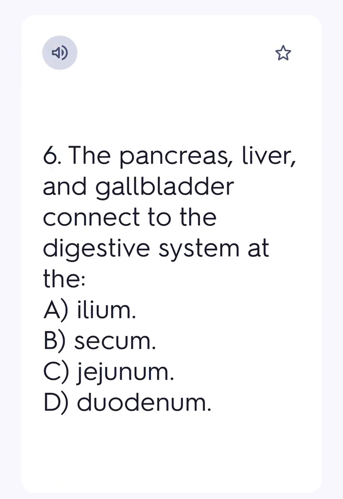6. The pancreas, liver, and gallbladder connect to the digestive system at the A. ileum, B. cecum, C. jejunum, D. duodenum. Ans. D.